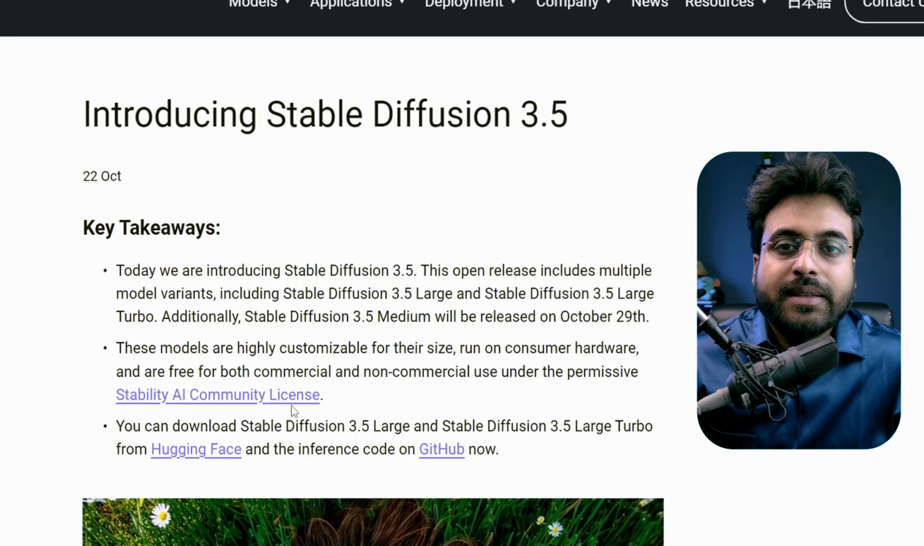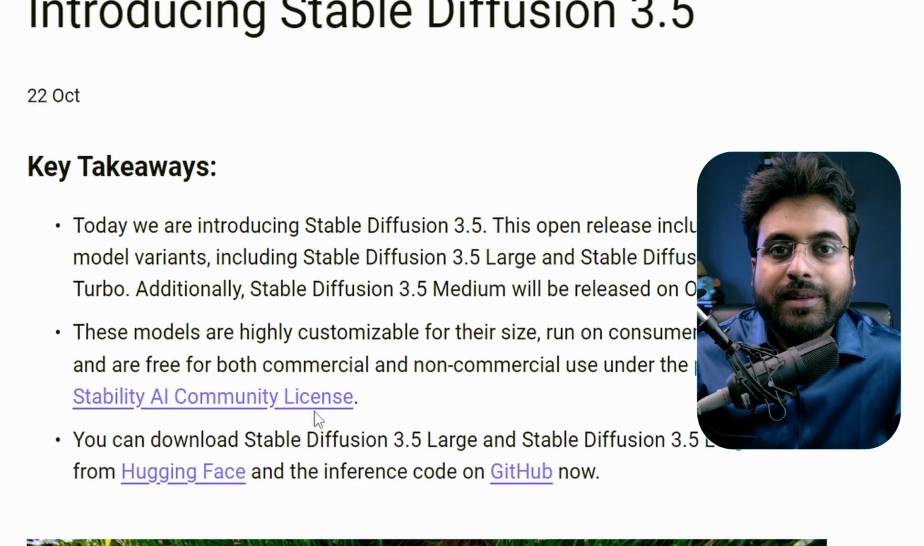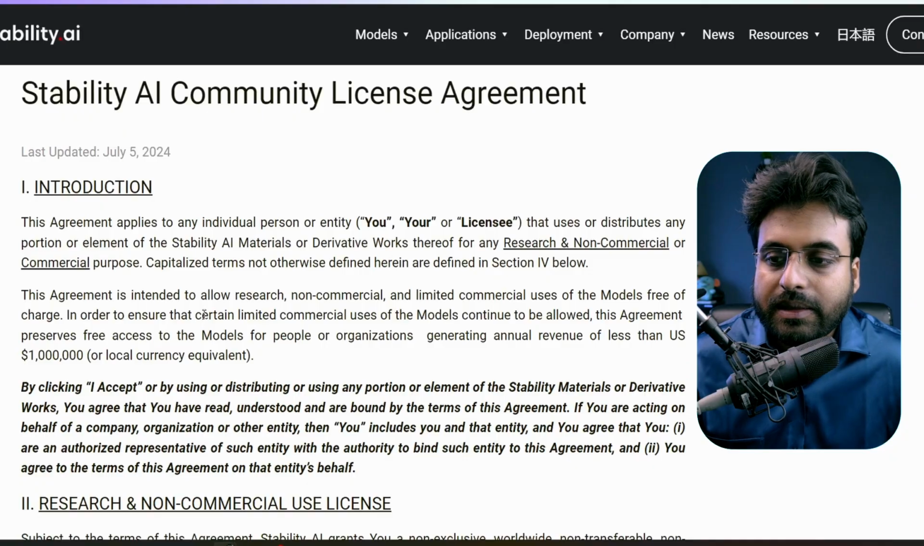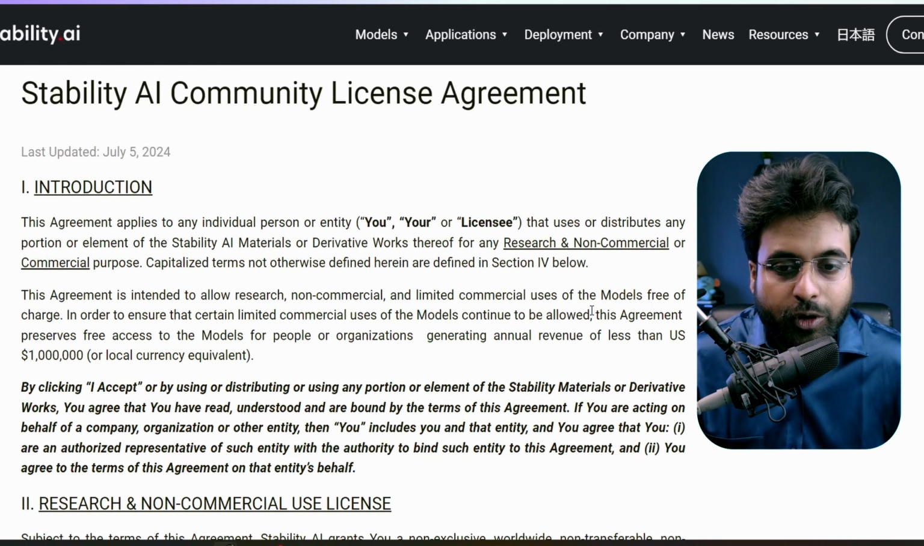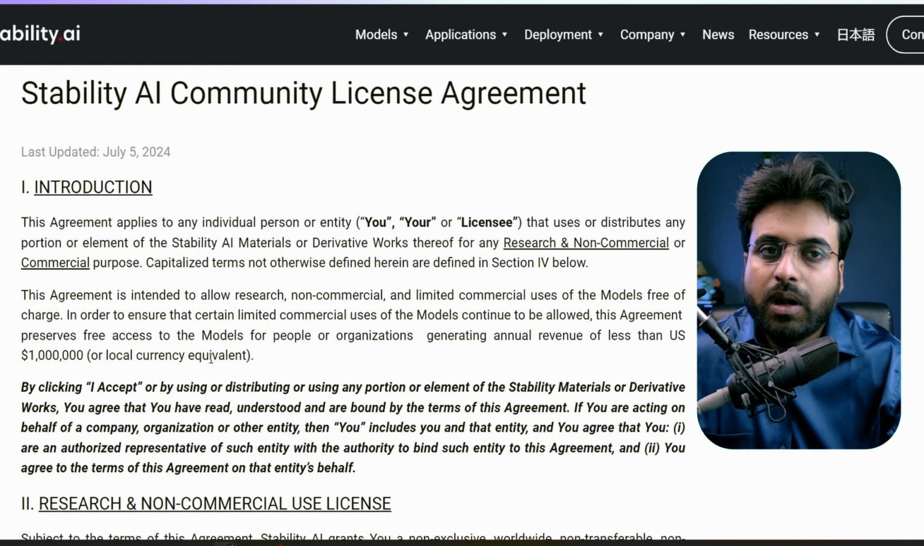The details of the licensing can be found by clicking on this button in their SD 3.5 announcement page. I shall also leave the link in the description. Let us go through the terms now. This agreement is intended to allow research, non-commercial and limited commercial uses of the models free of charge. In order to ensure that certain limited commercial uses of the models continue to be allowed, this agreement preserves free access to the models for people or organizations generating annual revenue of less than $1 million or local currency equivalent.